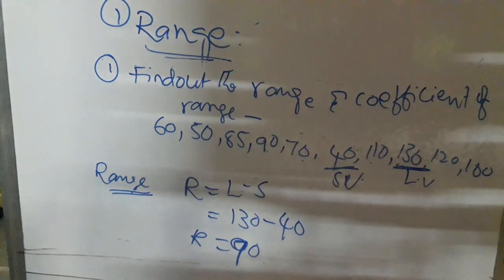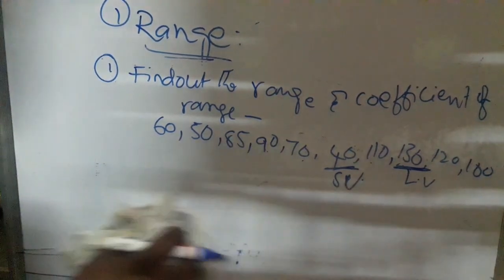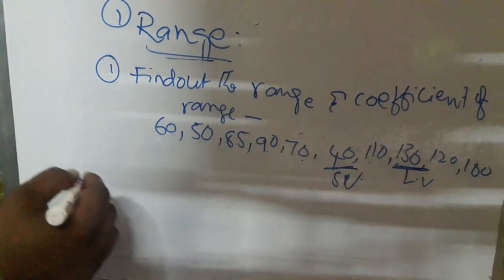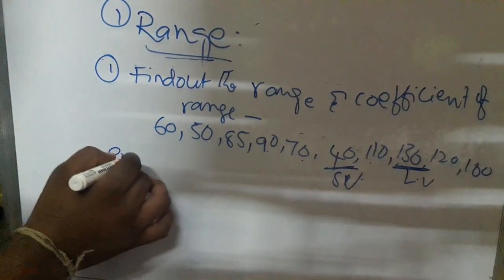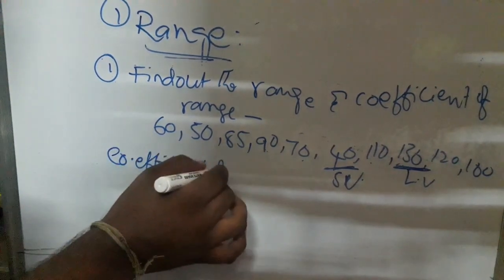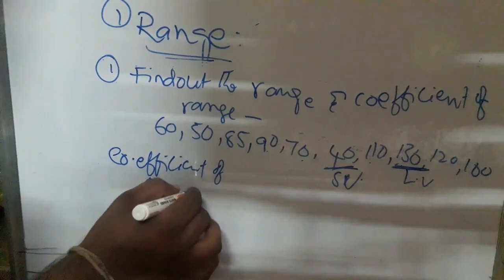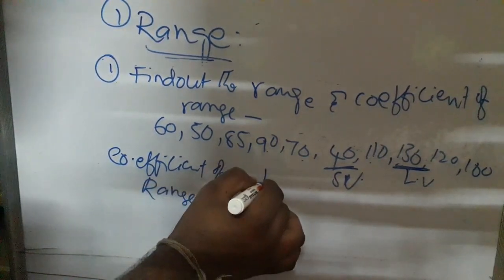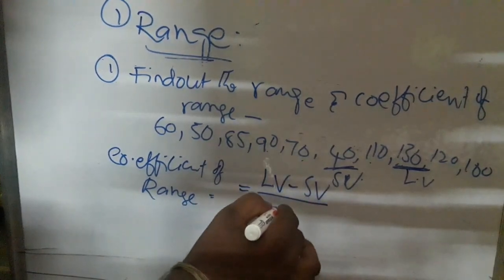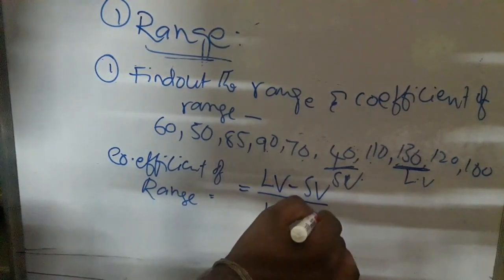Then we calculate the coefficient of range. The formula is largest value minus smallest value, divided by largest value plus smallest value.